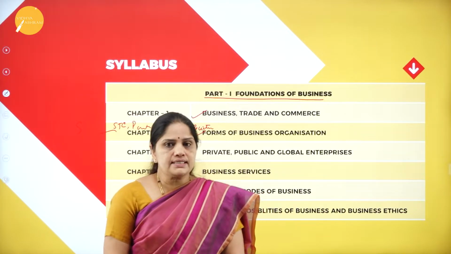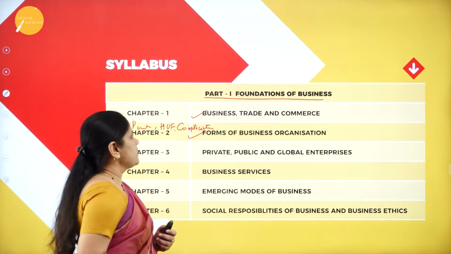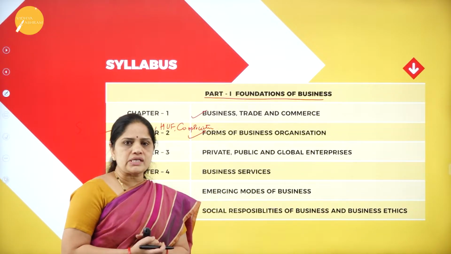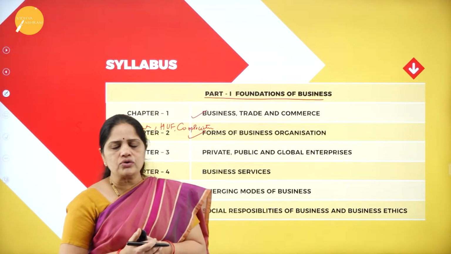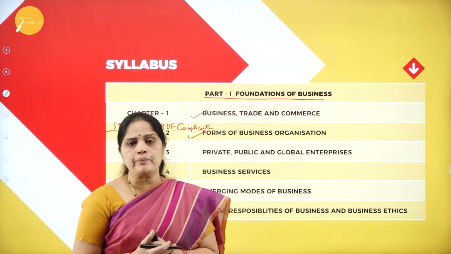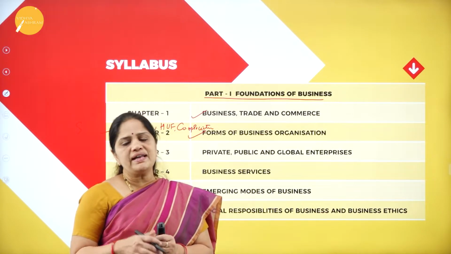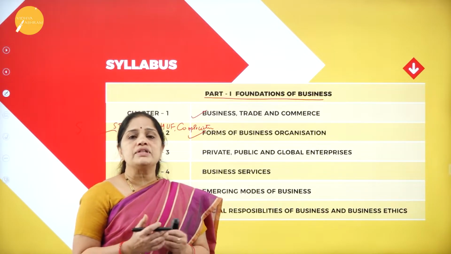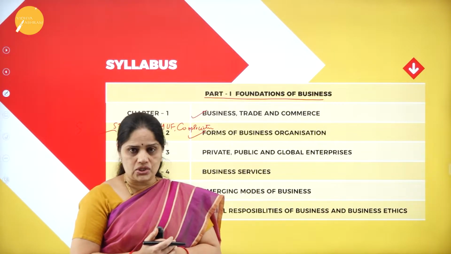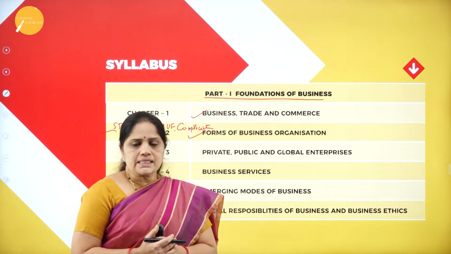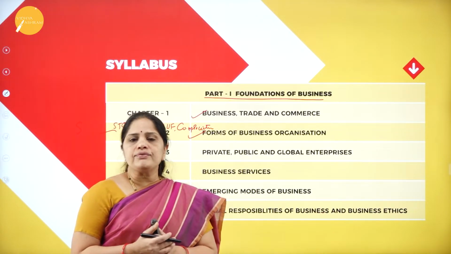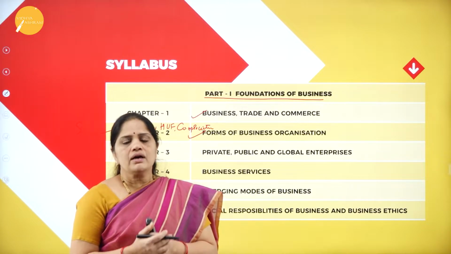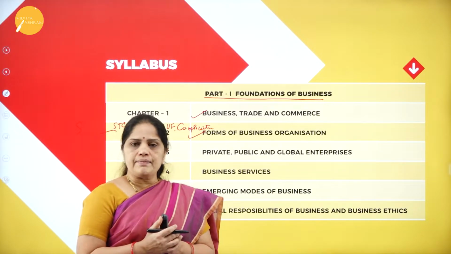In the second chapter, we will also be discussing what a cooperative society is. We all know the motto for cooperative society. What is the motto? All for one, one for all. A cooperative society is formed for the welfare of all the members of the society. This kind of society is helpful because it takes care of the interests of all its members.